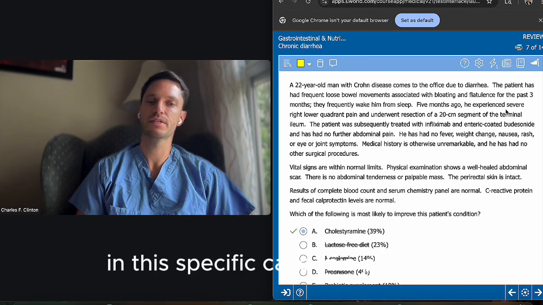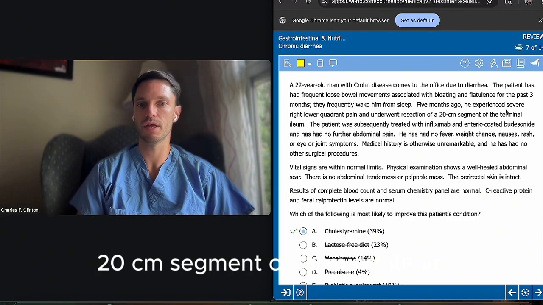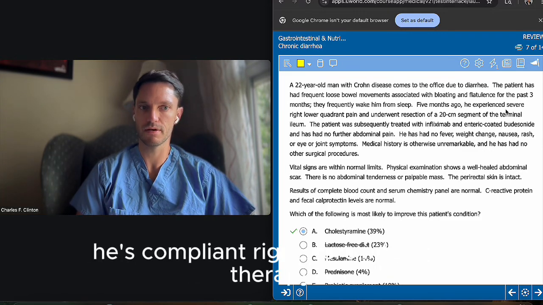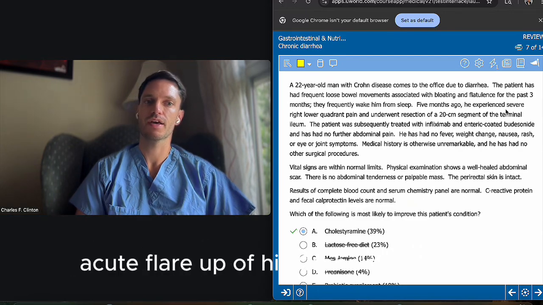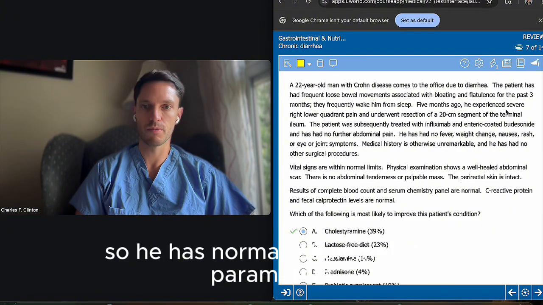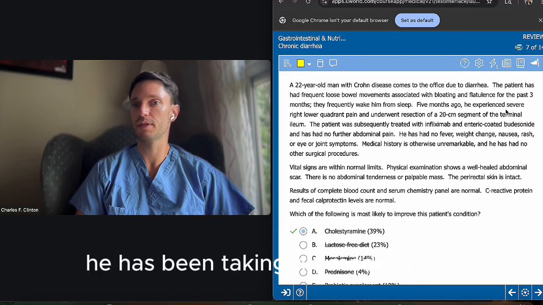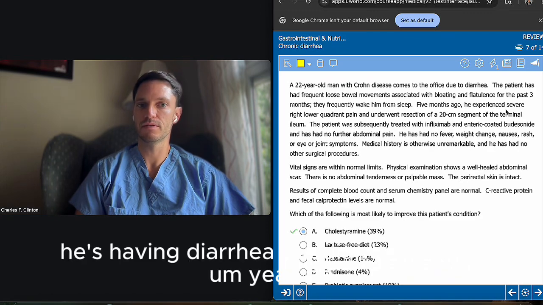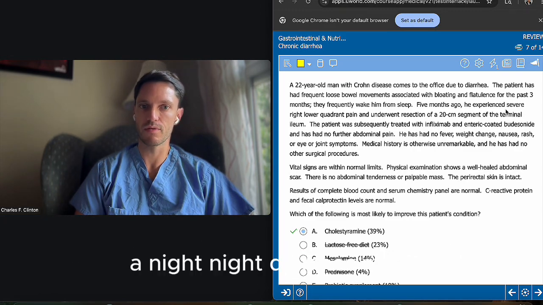In this specific case, this patient, a 22-year-old male with Crohn's disease, had a resection of a 20 centimeter segment of terminal ileum, and now he is on his therapy, compliant and adherent, and has no findings. The important point of this question is that he has no findings consistent with an acute flare-up of his Crohn's disease. He has normal inflammatory parameters, his C-reactive protein is normal, and his fecal calprotectin is normal. He has been taking his medications, but he is having diarrhea. There is no blood in the diarrhea, and he is also having night diarrhea. It wakes him during sleep several times. He has bloating and flatulence.